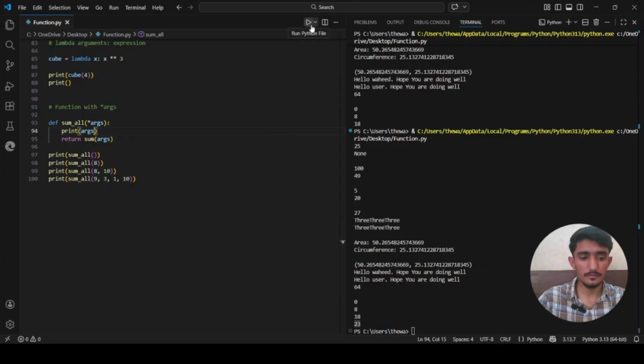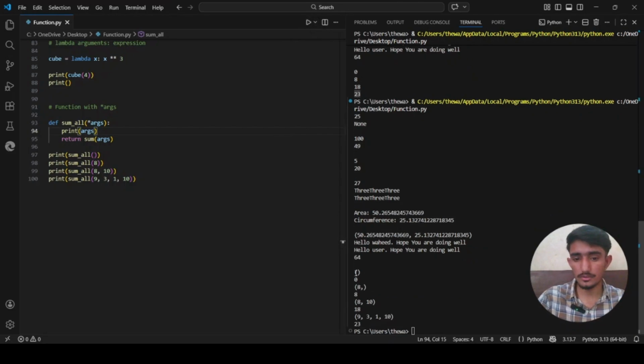So when we run it, you see inside the tuple there is nothing. That's why it printed 0. Inside the tuple there is an 8, so that's why it is printed. Inside the tuple there are two arguments, one is 8, another is 10, so that's why it is printed out. Where does that come from? You see that this line first printed out, then returns whatever their sum is.